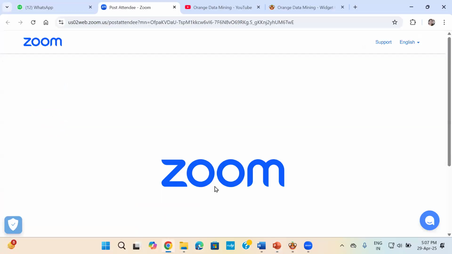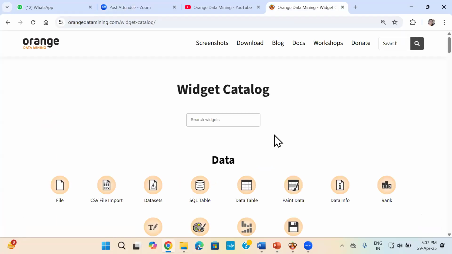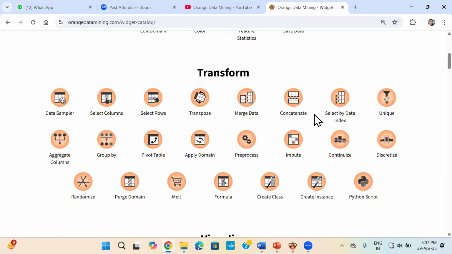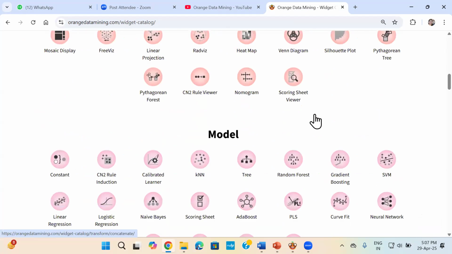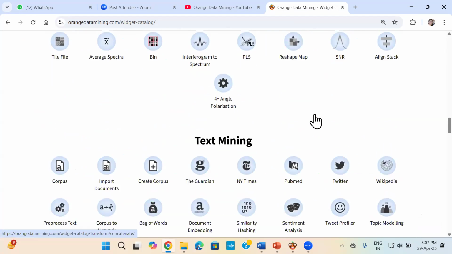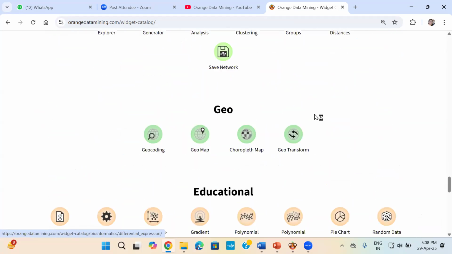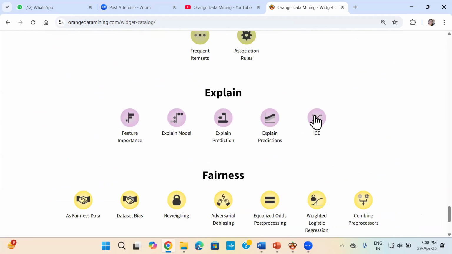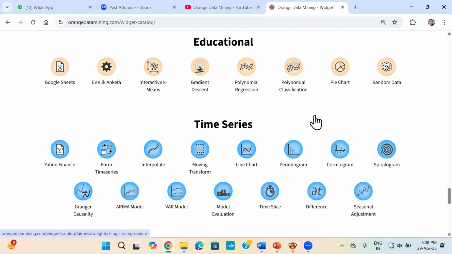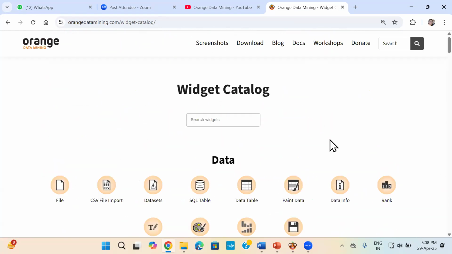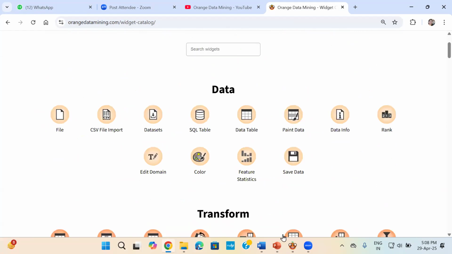I have this website open. So just let me show it to you. This is the one. Can you see my screen? Yes, ma'am, it's visible. Okay, so this is the widget catalog. You can show your students all the widgets available. There are so many, we'll not be using all of them also. So all the widgets are available here. You can show them to your students. For the first time, they'll come to know there's so many things that they actually can work on.